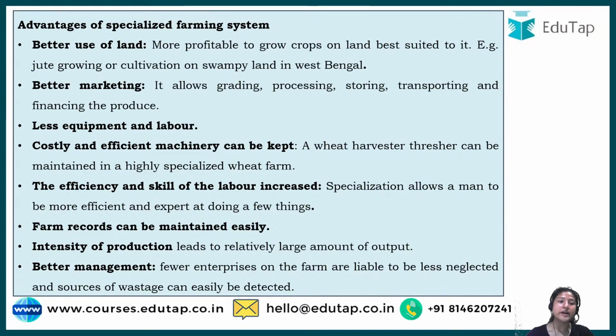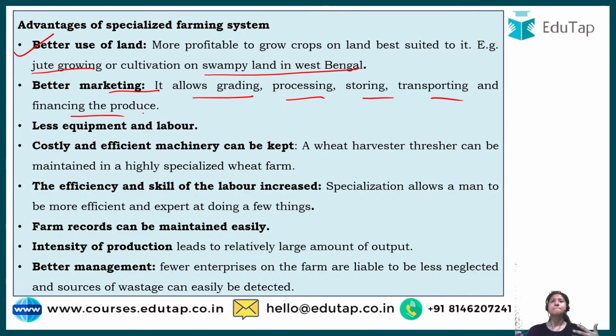We will look at how. So advantages of specialized farming is better use of land, because only one type of thing is growing. So according to the particular place which is best suitable for a particular type of crop, we can grow there. For example, we can grow jute on the swampy land in West Bengal, right? So we can utilize the land better. Apart from that, better marketing, because everything grown is only one type of crop. So it allows grading, processing, storing, transport, finance, everything becomes cheaper, and the marketing can be done better because we have abundant crop present.